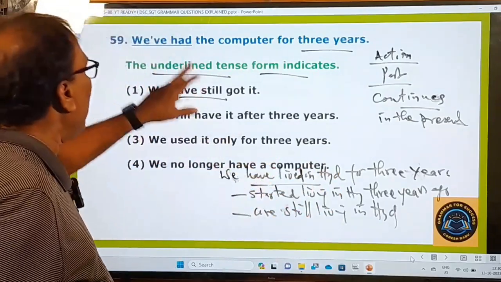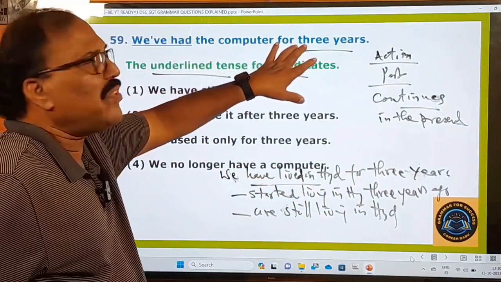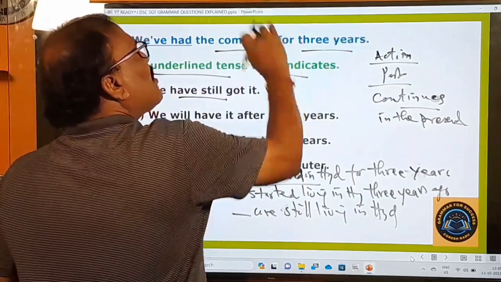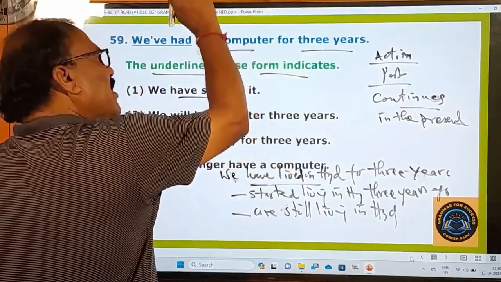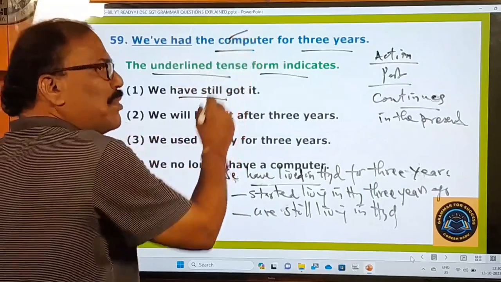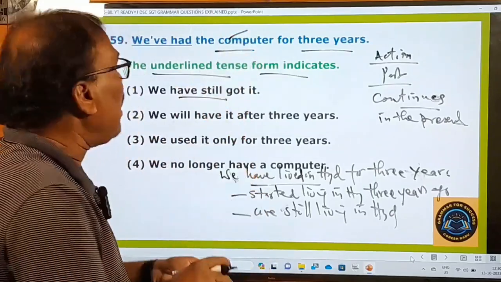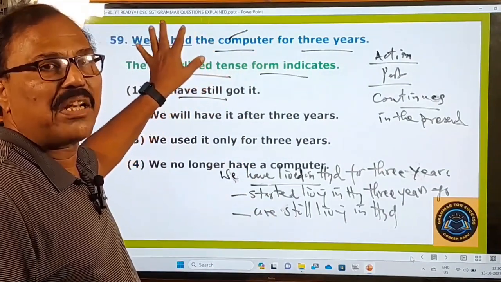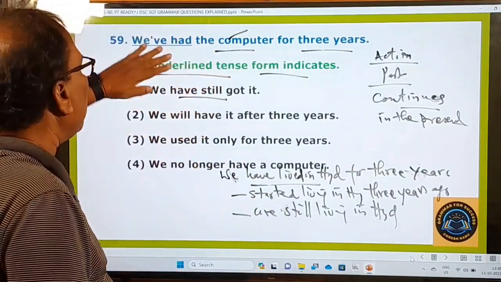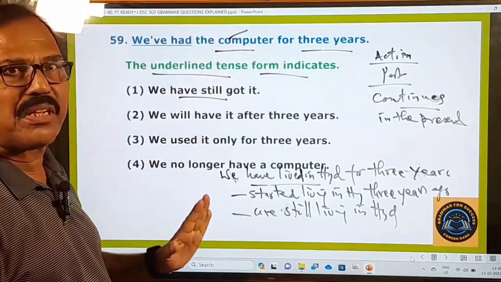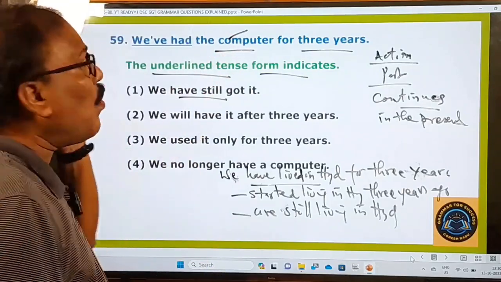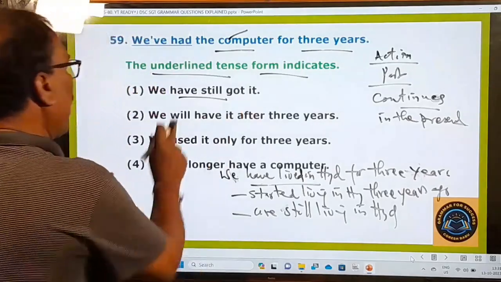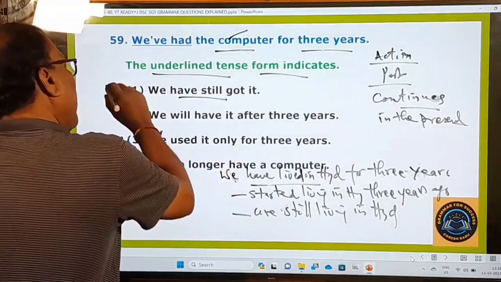In the same way, we have had the computer for 3 years means we started having this computer 3 years ago, and from that time onwards, we have been using this computer, using and using. Even now also we are using this computer. That is the meaning of this present perfect used here. So that means we are still using this computer. That is the meaning. Let us see where this meaning is given. Okay, we have still got it. That is the meaning. The very first one is the right one.